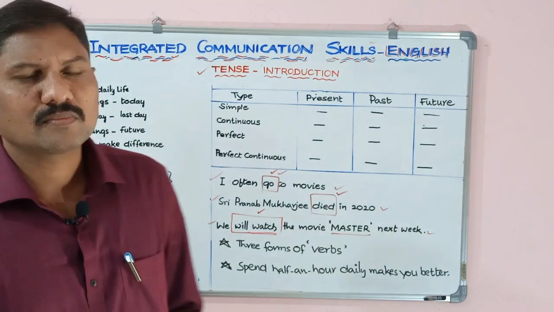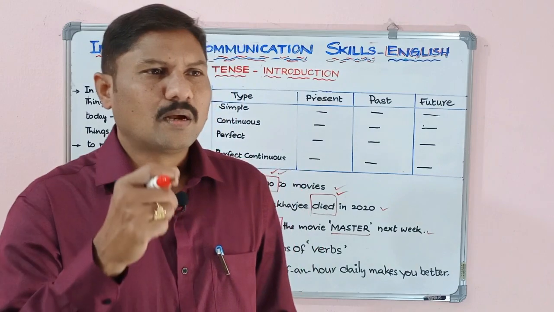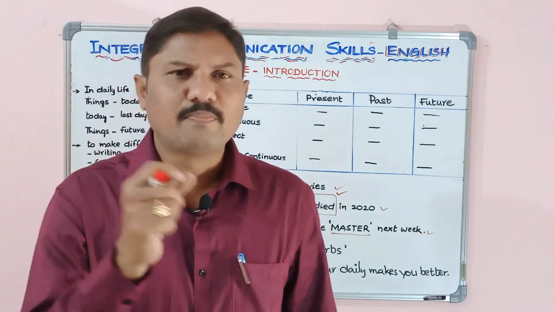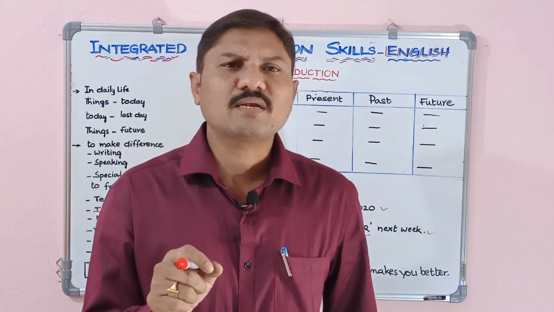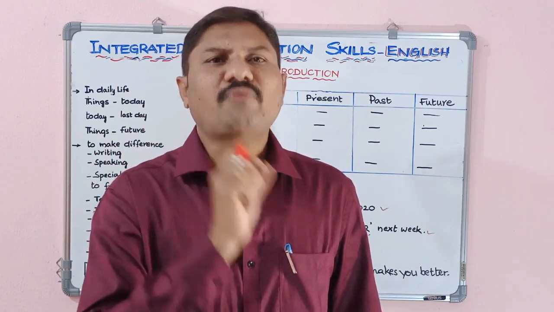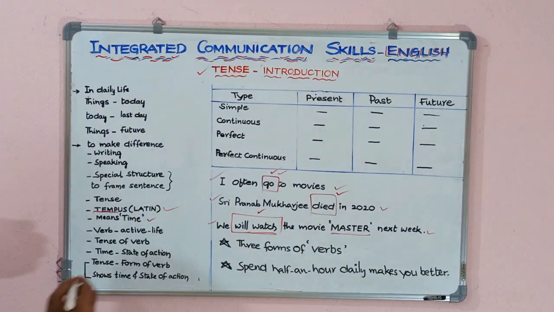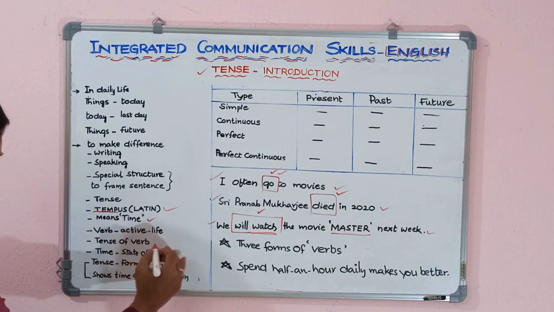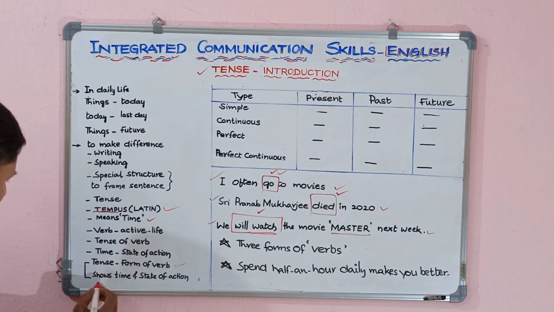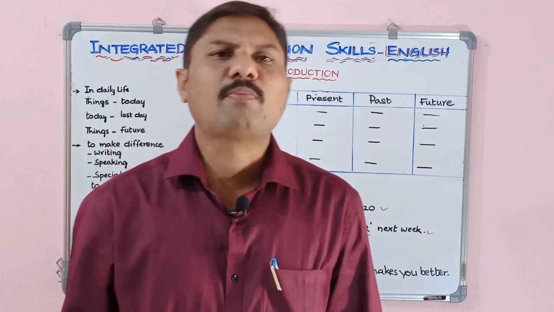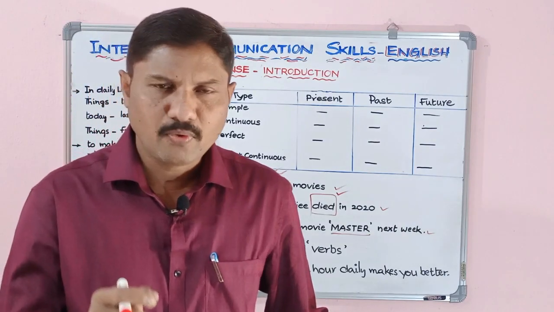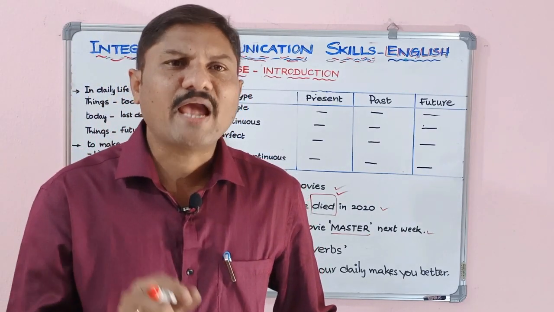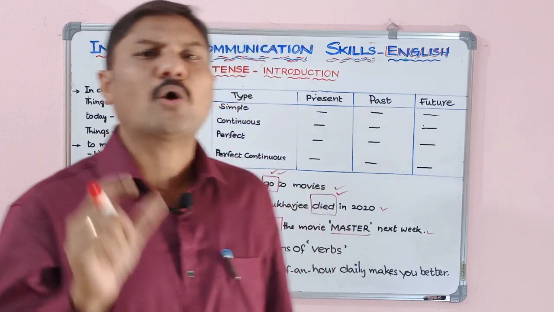Tense is the form of verb which shows us the time of action and the state of action. So that is about tense.